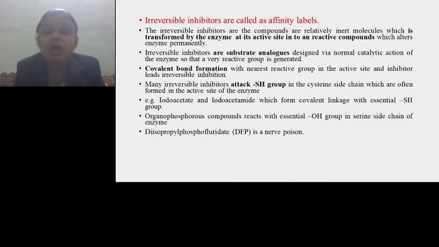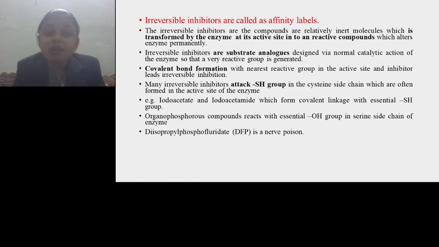Irreversible inhibitors are substrate analogs. They look like a substrate, but they are not actually substrate, and hence they mimic the substrate and can bind with the active site of the enzyme, but that interaction is not fruitful. The covalent bond formation with the nearest reactive group in the active site and the inhibitor leads to the irreversible inhibition.